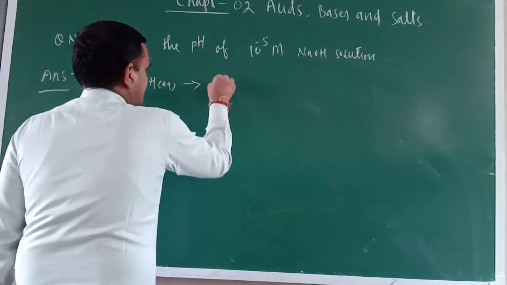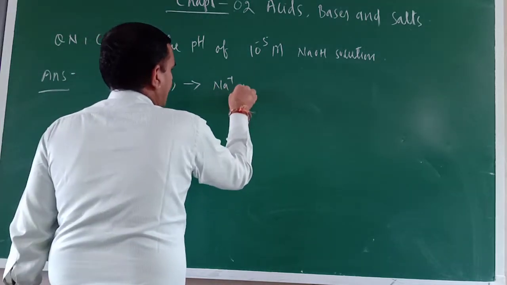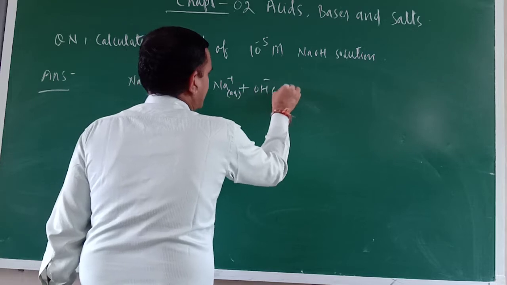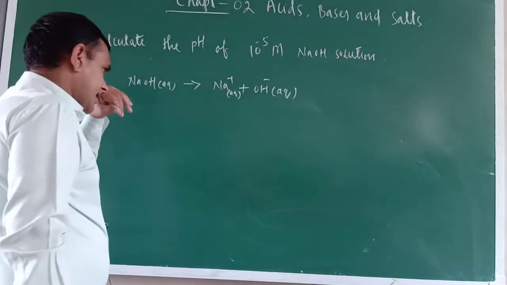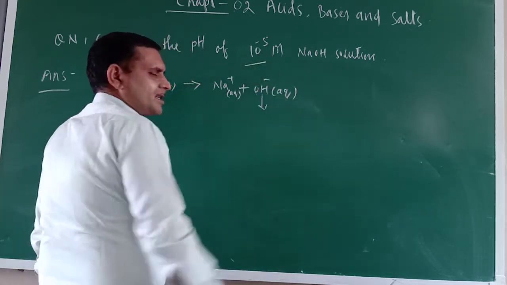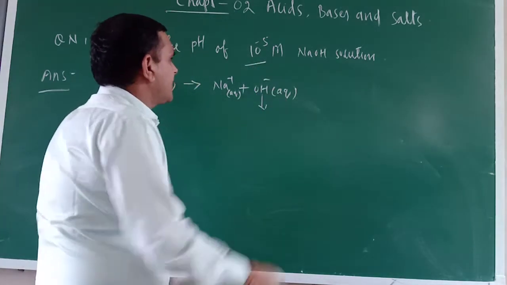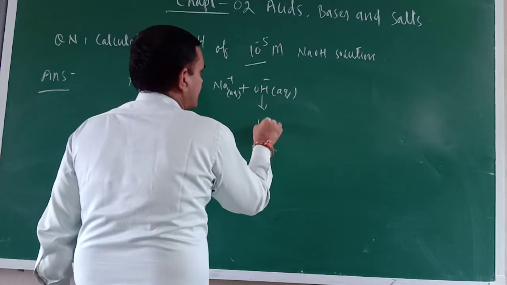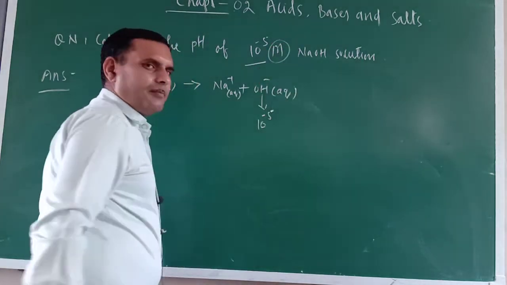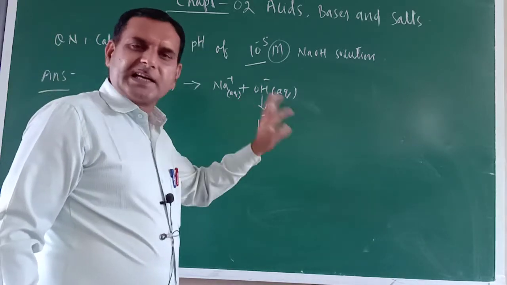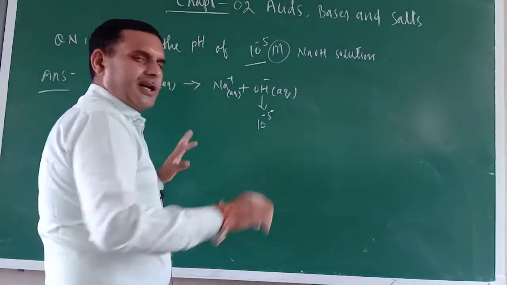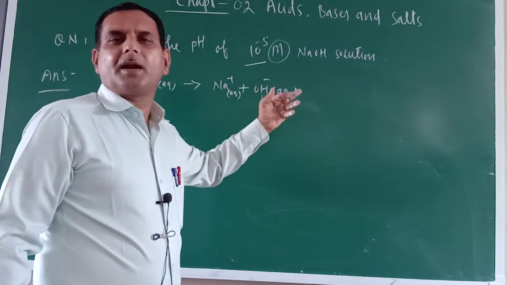NaOH means Na+ (aq) plus OH- (aq). So the basicity of the solution is because of the OH- ion. The molar concentration they have given is 10 raised to the power minus 5 capital M. If capital M is written, it means it is molar concentration only, moles per liter, so there is no need to divide by the volume.